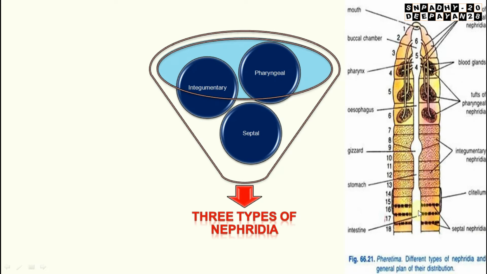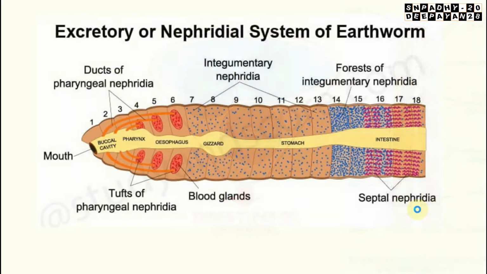One by one we will discuss. This is the whole system. Integumentary will start from the third segment up to the 15th segment, after which the septal nephridia will start. Here is the forest of integumentary nephridia. We will discuss these now.